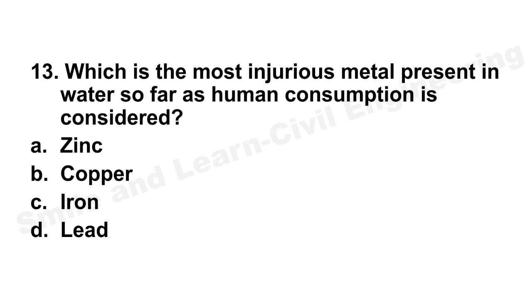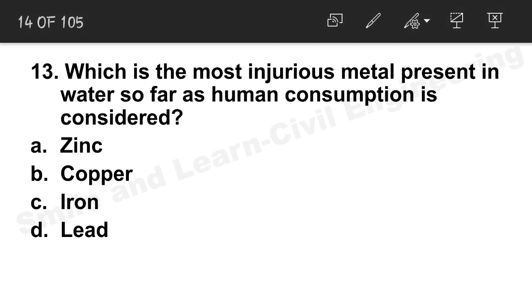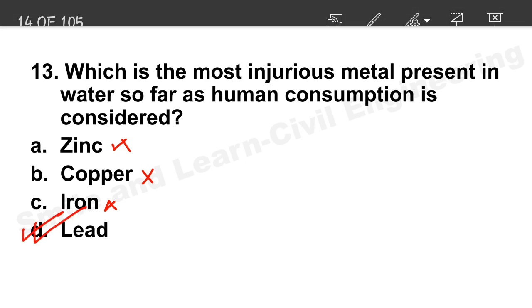Which is the most injurious metal present in water so far as human consumption is considered? Zinc we already take in our intake, so this is not okay. Copper also we have some amount, and iron is injurious, but iron we can intake. We need iron for our body, but the most injurious is lead. Option D is the correct answer.